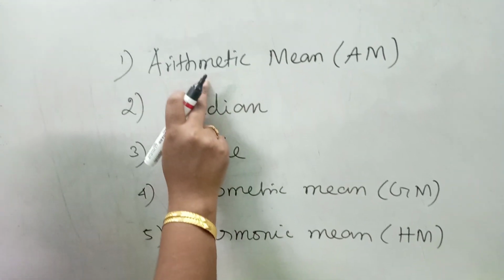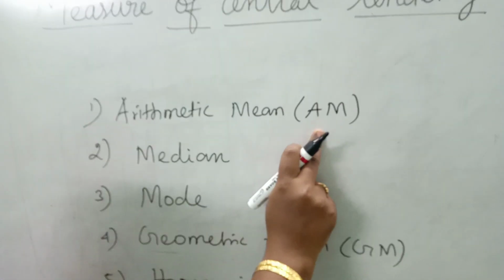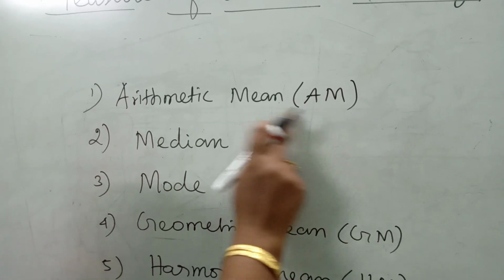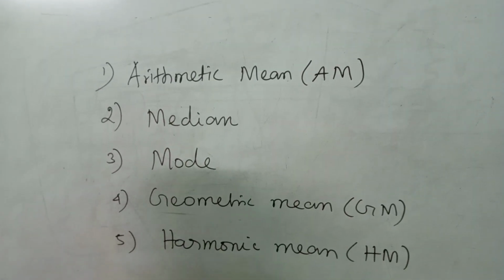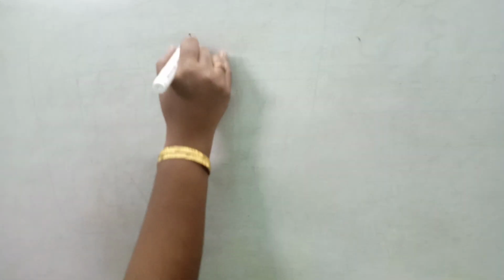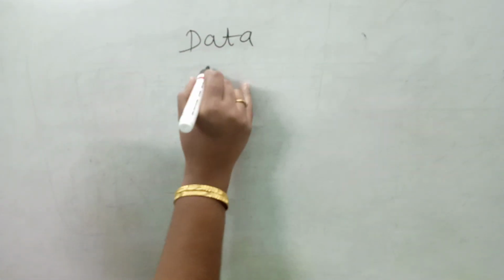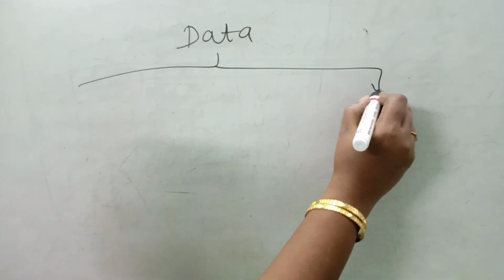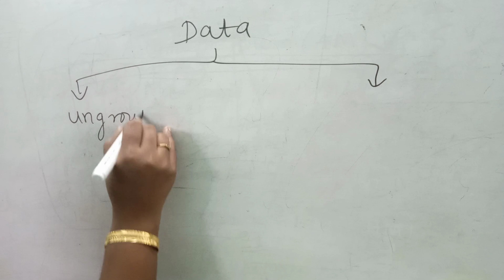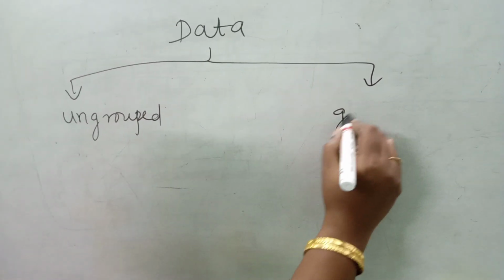In our class today we are going to see what is arithmetic mean. Before going to what is arithmetic mean, we must know what is data. Data is nothing but collection of information. Data is further divided into ungrouped data and grouped data.